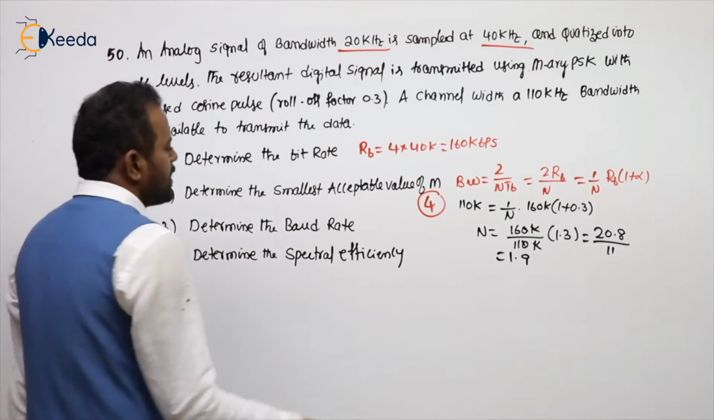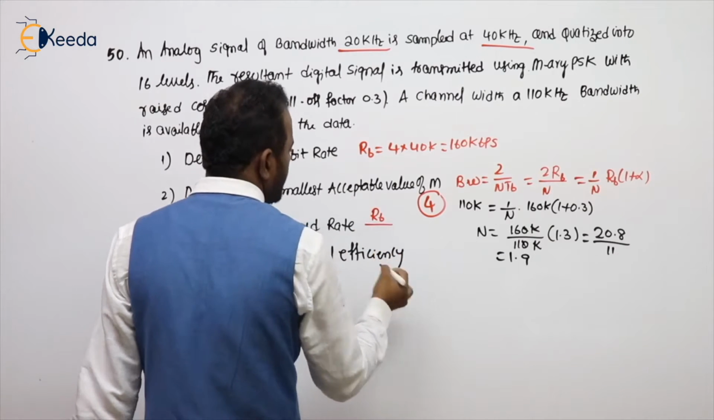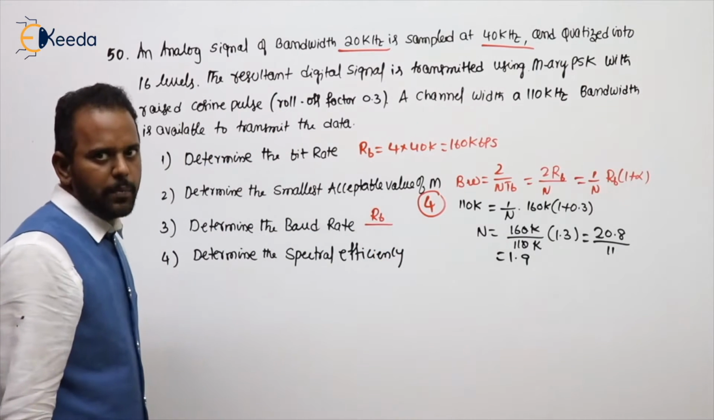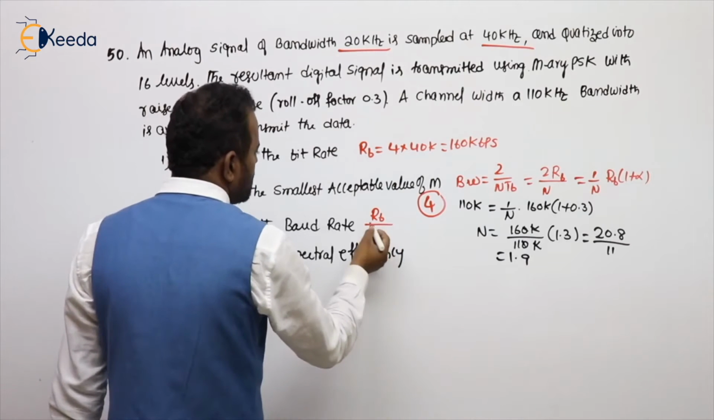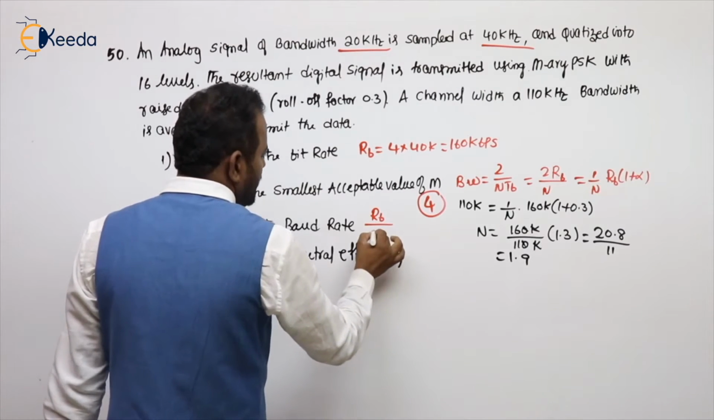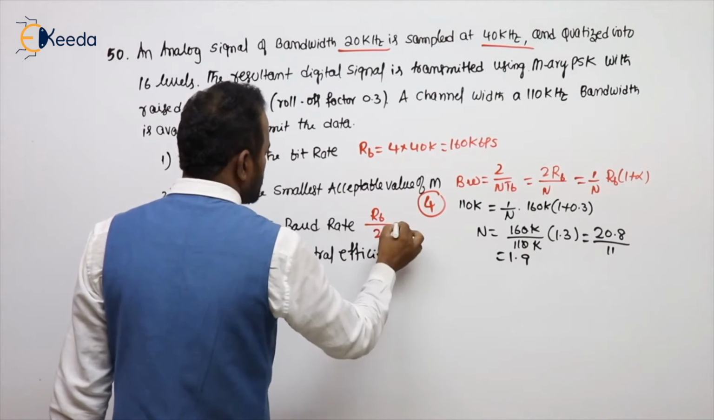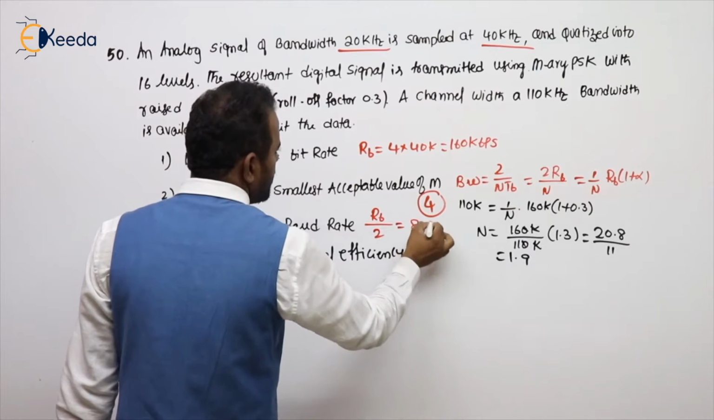What is the baud rate, sir? Baud rate is nothing but RB by log M or RB by N. N value 2 or log M base 2 or N, anything. That is log 4 base 2 is 2 or N value also 2. That is 160 by 2, so it will be 80K.